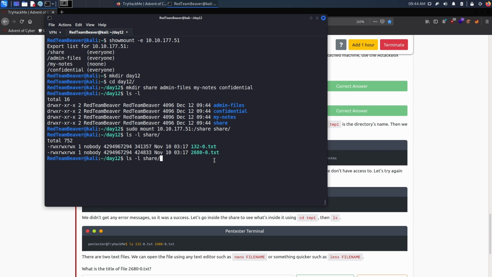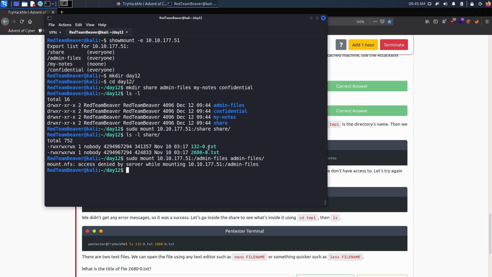So let's try to do this with everything. Next, admin files into admin files. And we actually see that we have access denied. So some shares have authentication or authorization that you need to have before you can mount them. So that's where the secure part happens.